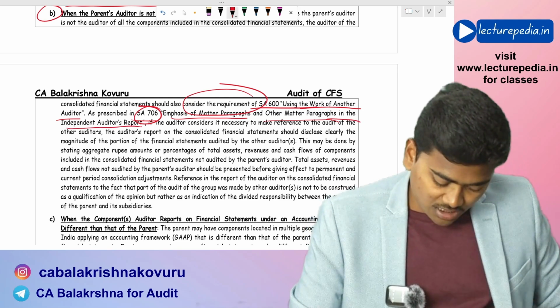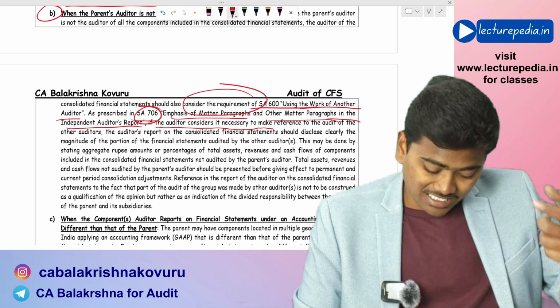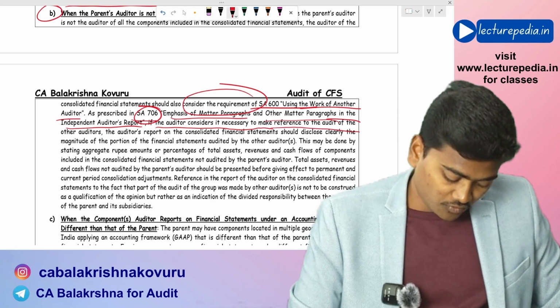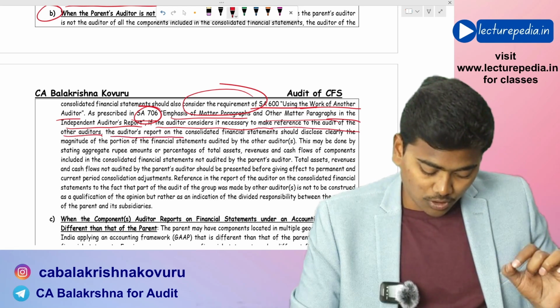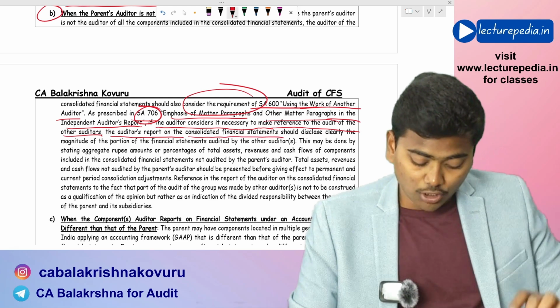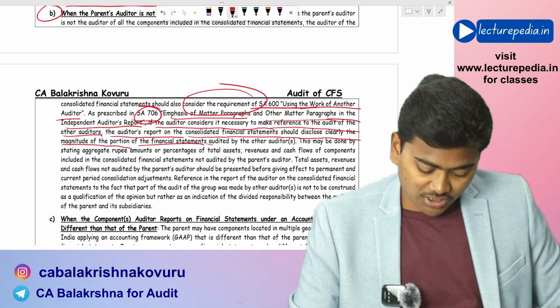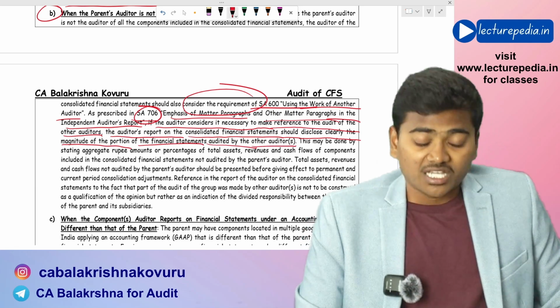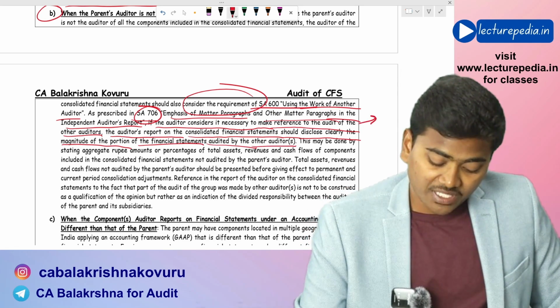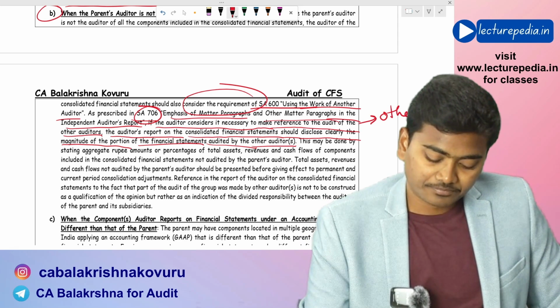In independent auditor's report, if the auditor considers it necessary to make reference to the audit of other auditors, the auditor's report on the consolidated financial statements should disclose clearly the magnitude of portion of financial statements audited by other auditor. In which paragraph you need to disclose? In other matter paragraph.